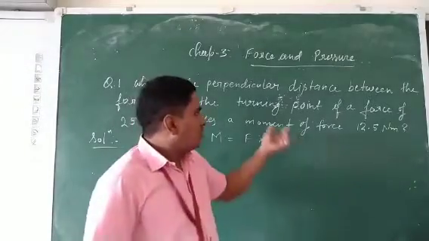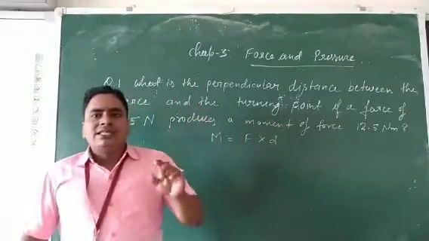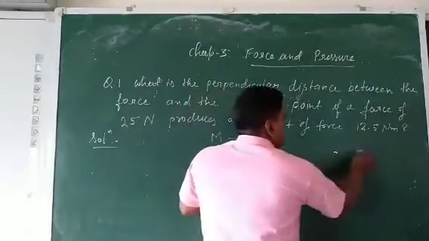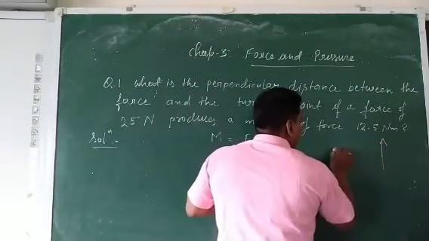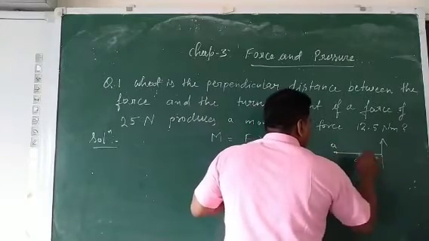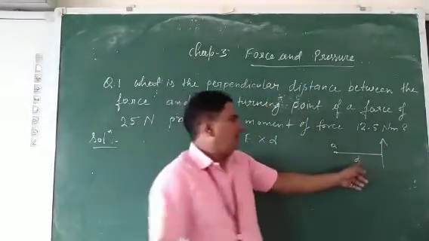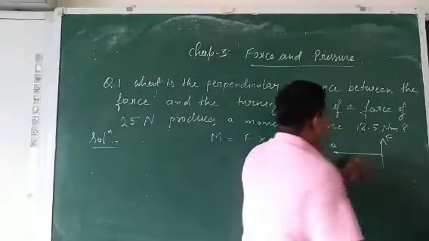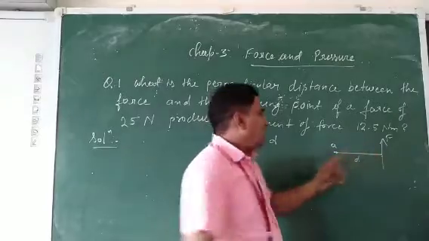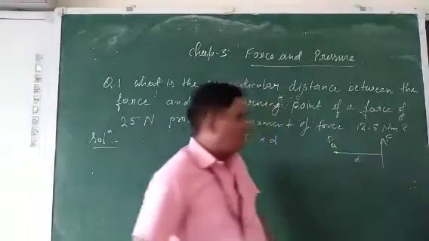So what is the question asking? What is the perpendicular distance between the line of action of the force and the fixed point called the pivot? Here we have to find D.